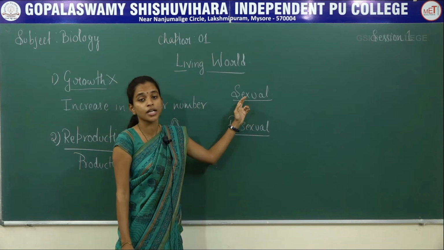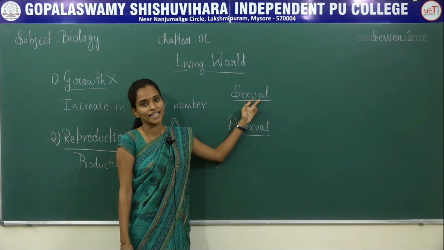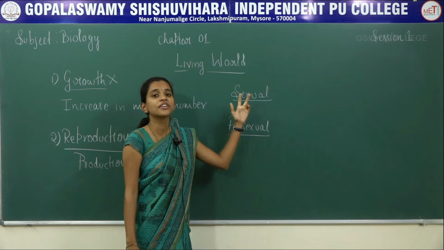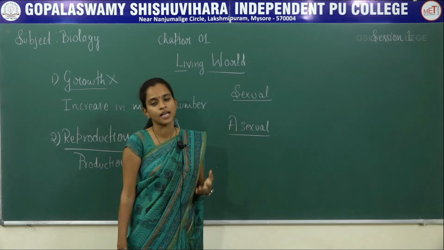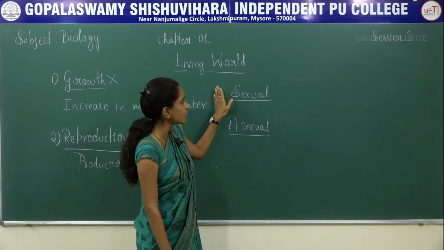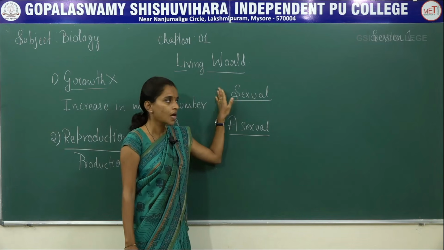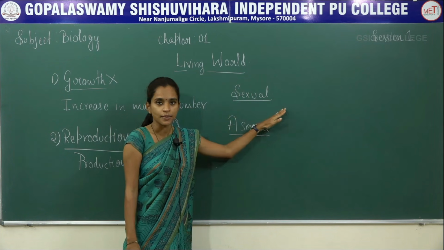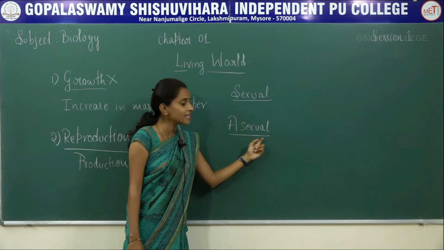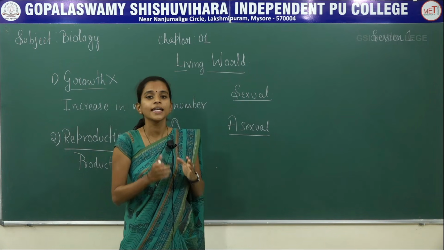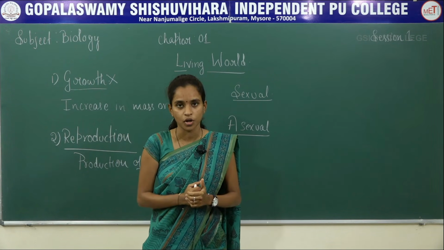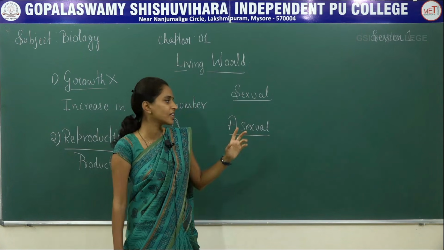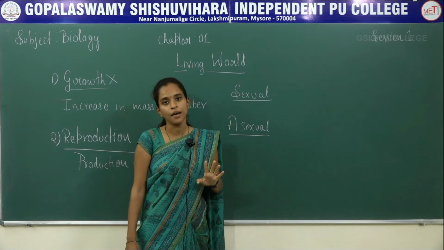Sexual reproduction involves fusion of gametes. There are male and female gametes which fertilize together to produce a zygote or a young one. Most of the higher organisms undergo sexual reproduction. Whereas in case of asexual reproduction, there are no gametes. It is enough if it involves only a single parent.